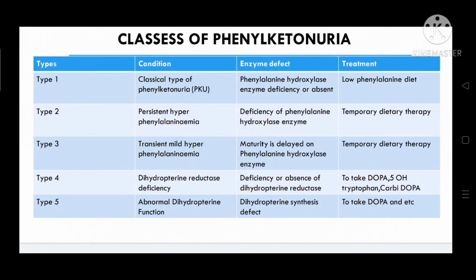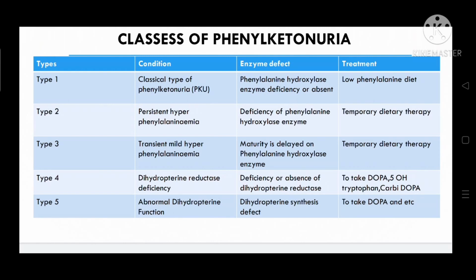Next we will see about classes of phenylketonuria. It is based on hyperphenylalaninemia. There are 5 types of phenylketonuria: type 1, type 2, type 3, type 4 and type 5. Type 1 is the classical type of phenylketonuria. The enzyme defect is that phenylalanine hydroxylase enzyme is deficient or absent. The treatment is a low phenylalanine diet.